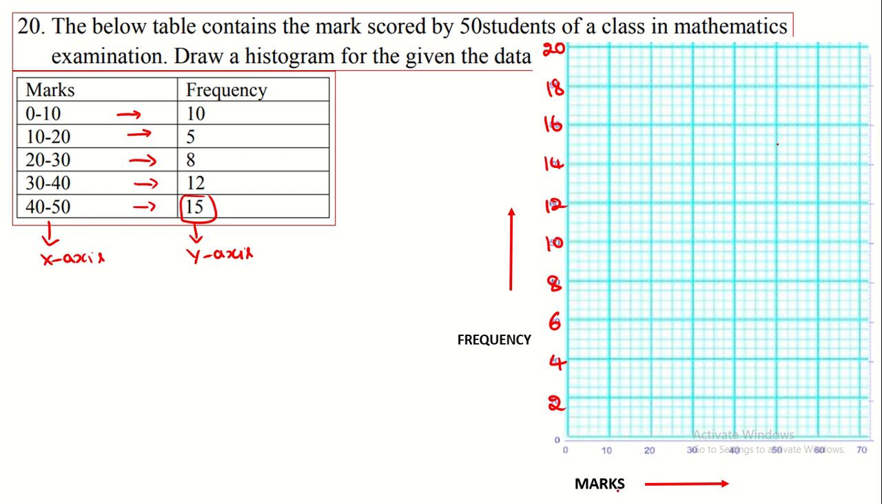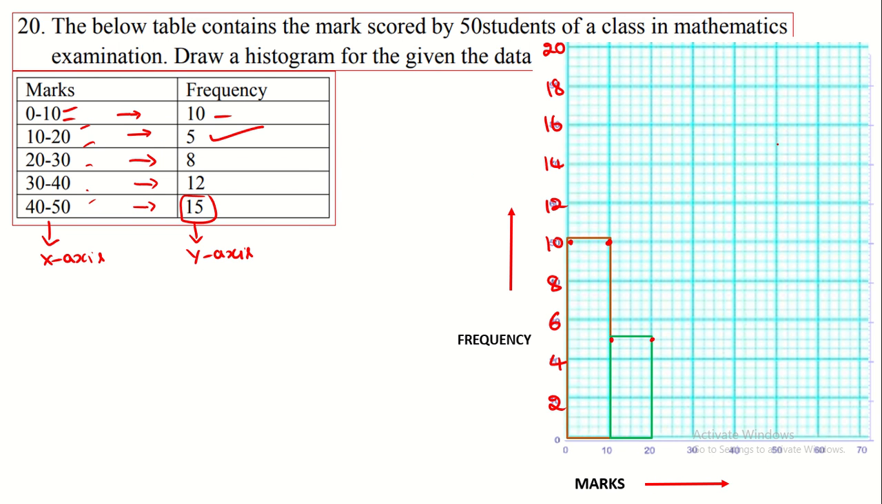On the x-axis I mark 10, 20, 30, and write this as marks. Now we mark 0 to 10, where there is 10. So for 0 to 10 we mark the height 10, and also in the 10 column we mark 10. This is the way of writing it. We draw the rectangular box, and then 10 to 20 is 5, so we mark 5 in between 4 and 6.